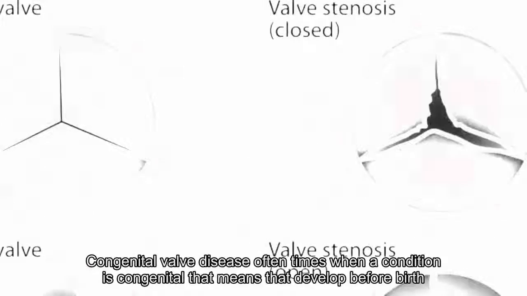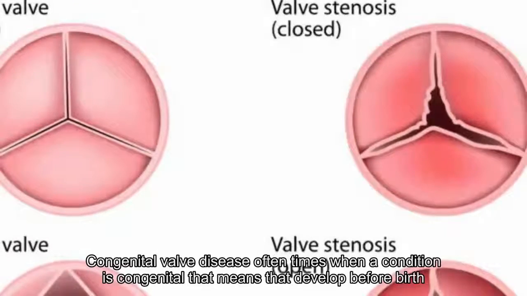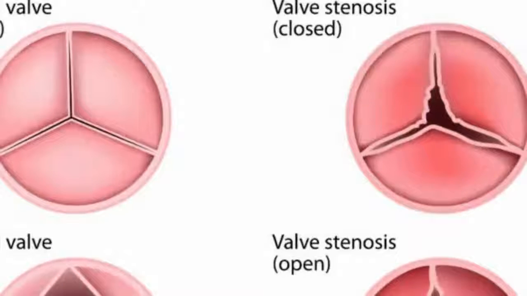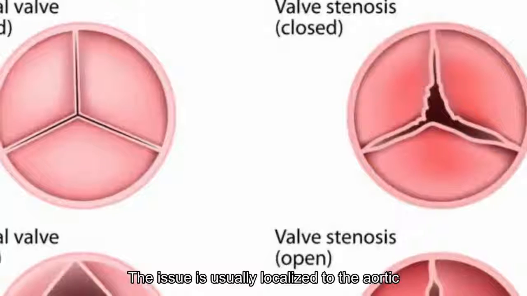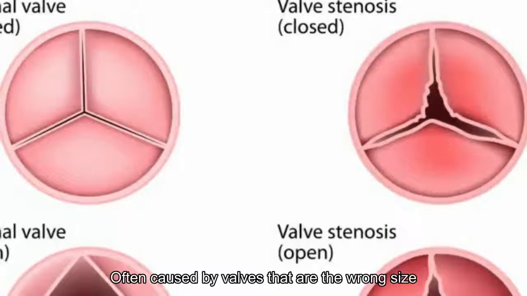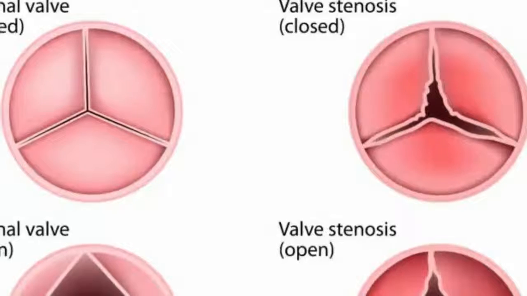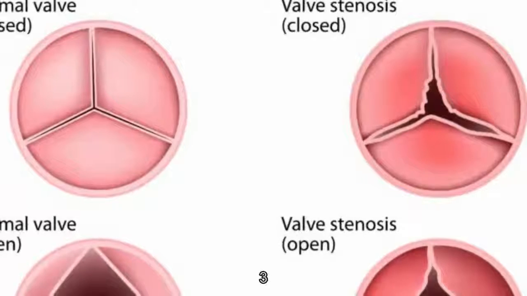Causes. 2. Congenital valve disease. Oftentimes when a condition is congenital, that means it developed before birth. In the case of congenital valve disease, the issue is usually localized to the aortic or pulmonic valve. Congenital valve disease is often caused by valves that are the wrong size, have malformed leaflets, or have leaflets that are not attached correctly.